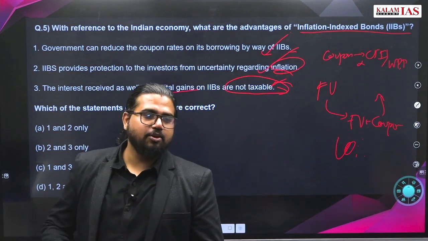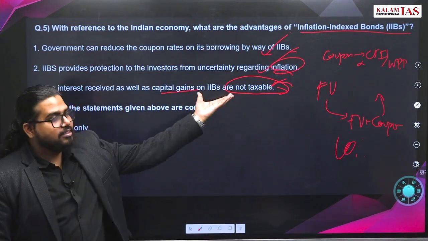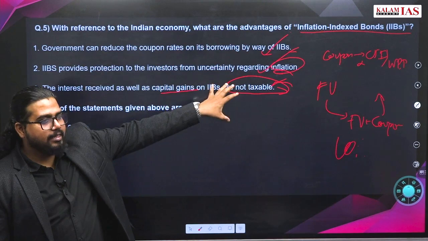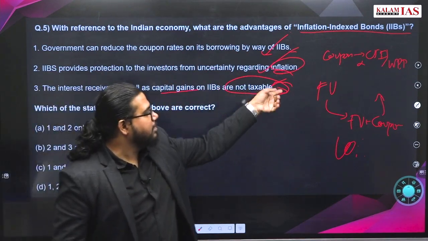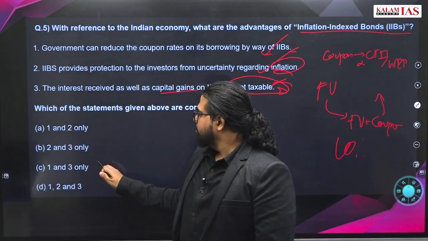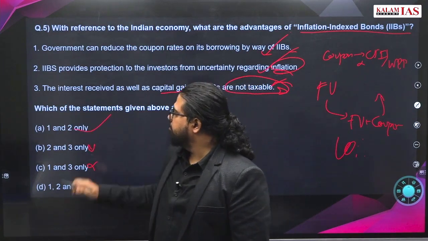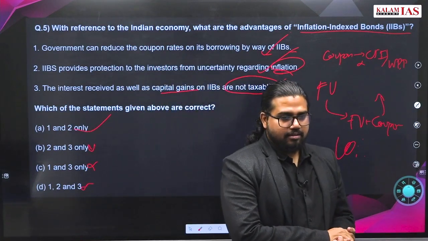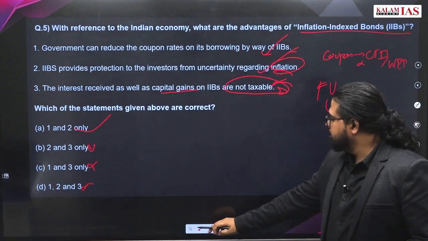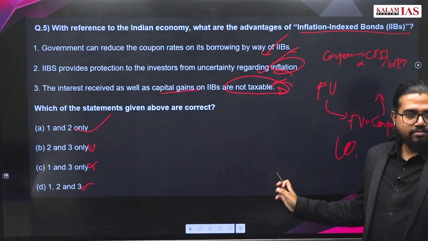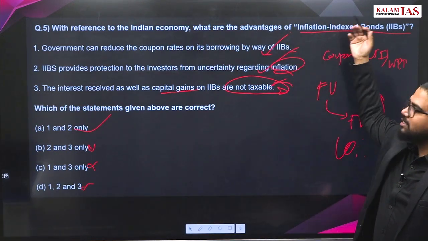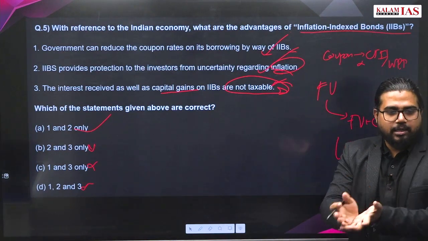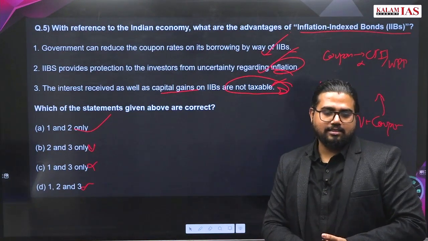Government won't let these be non-taxable. Government needs to tax every word. It is a very extreme statement, and even if you eliminate this, you get the answer also. All these cannot be true. There is only one option that is left, A. It's quite a very easy question. Go ahead. Only don't get over-confused with these inflation index terms and all. It's simply bonds with a coupon rate that is the same as inflation.